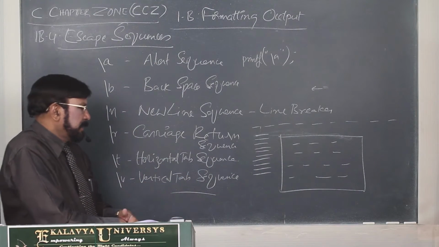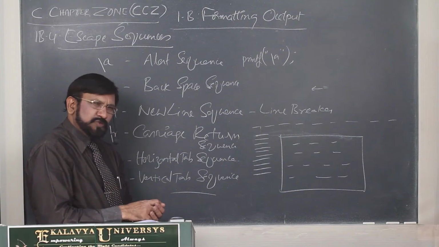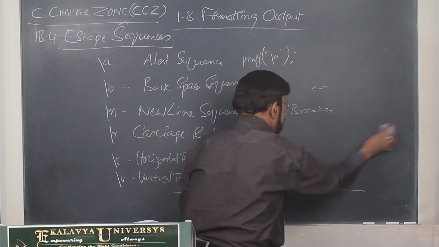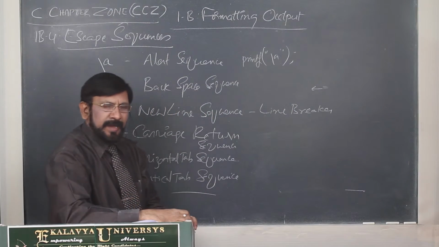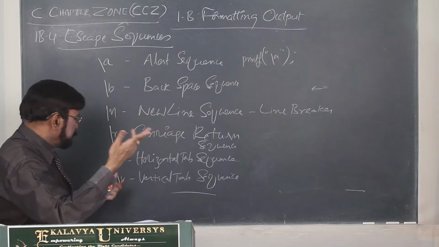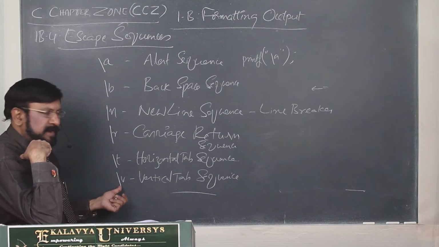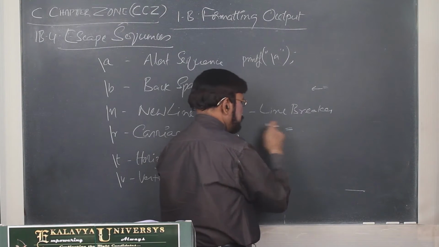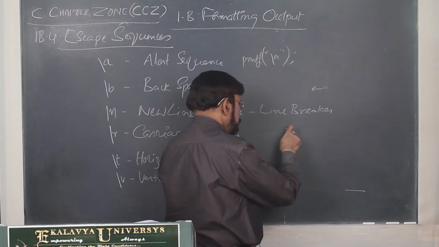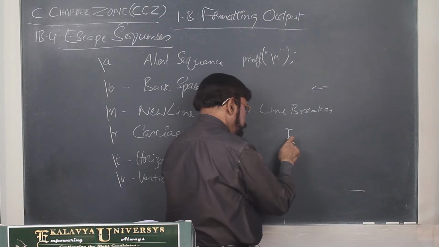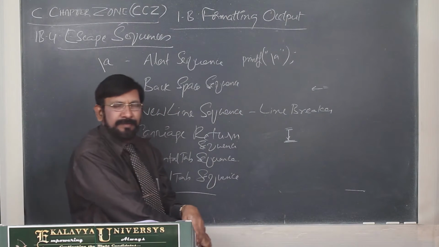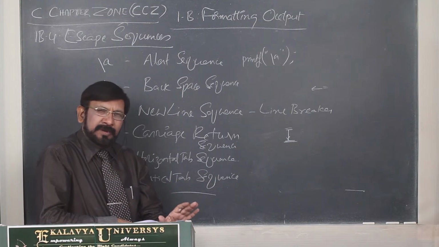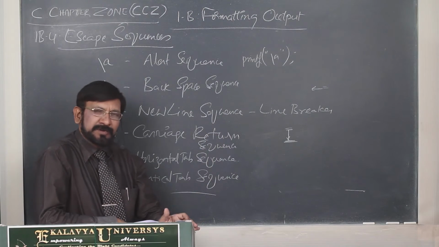And vertical tab. Actually most C compilers do not support the vertical tab sequence, and a few compilers may support that. Vertical tab is backslash and lowercase v. If it works, how it works you must understand. This is the cursor. It moves the cursor to the same position of the immediately next line. That is the functionality of the vertical tab. If a compiler supports that, you can find this type of functionality.